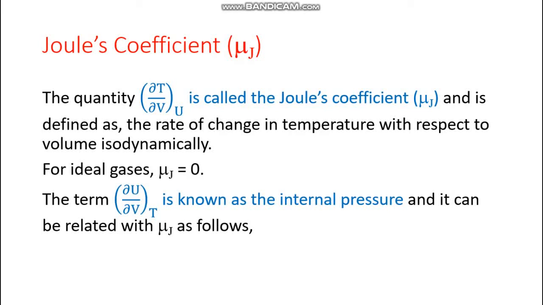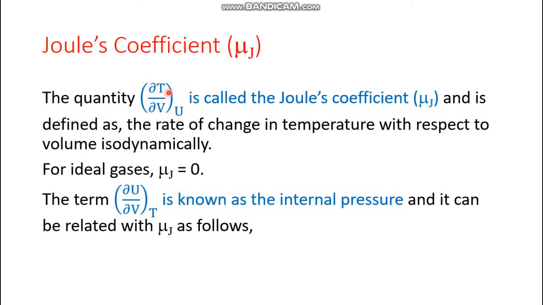Now let's discuss another parameter, known as the Joule's coefficient, denoted as μJ. What Joule tried to do was detect any kind of temperature change with respect to volume change. Later he found that the overall internal energy of the system remains constant. That is why a new term was introduced, (∂T/∂V) at constant U. This is known as the Joule's coefficient.